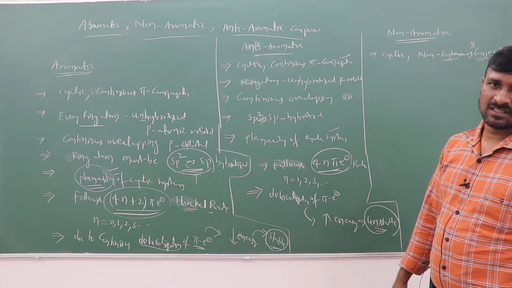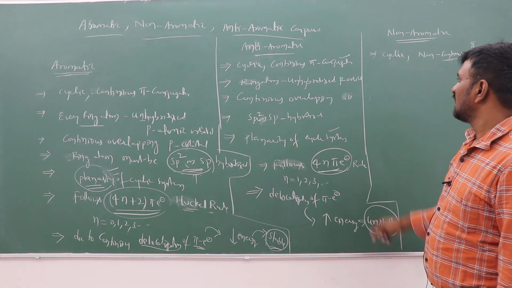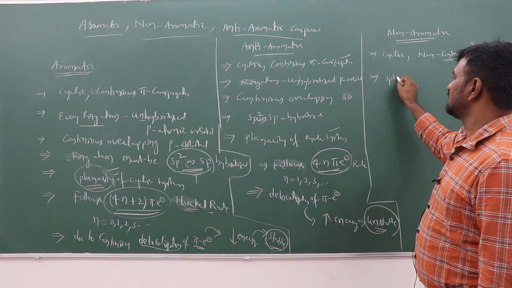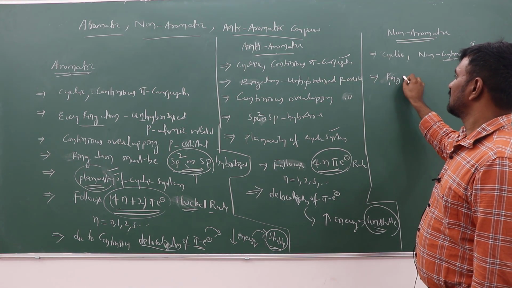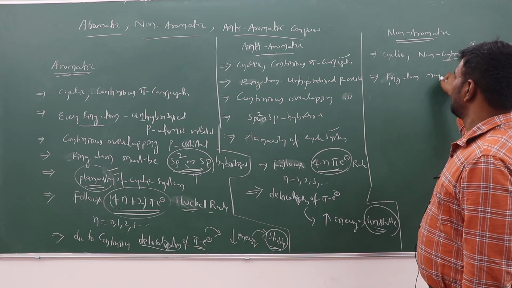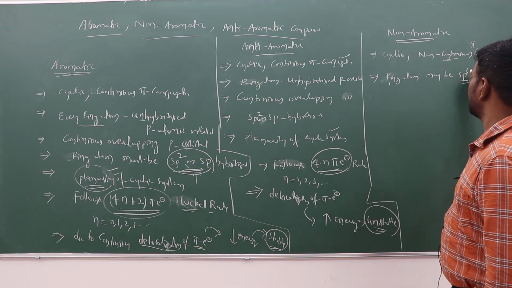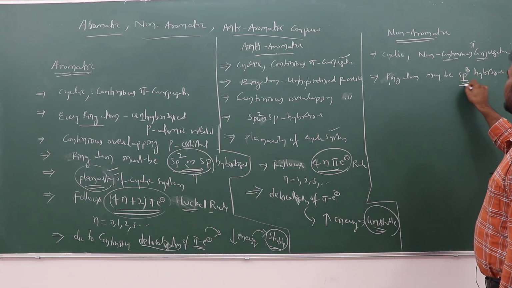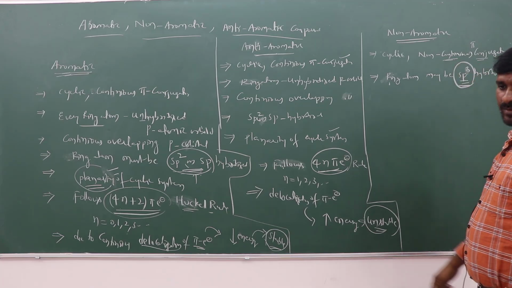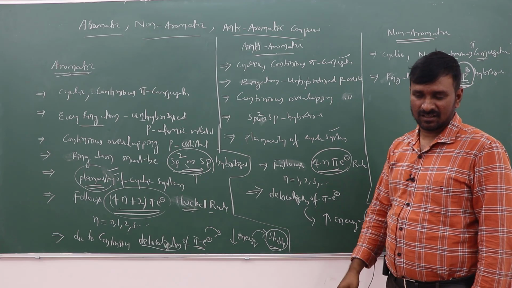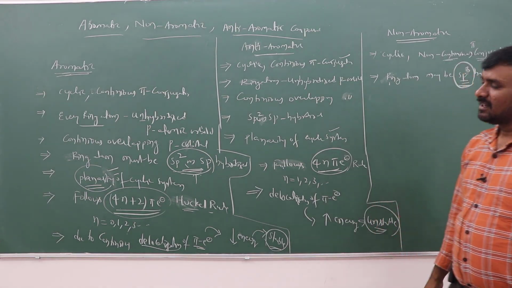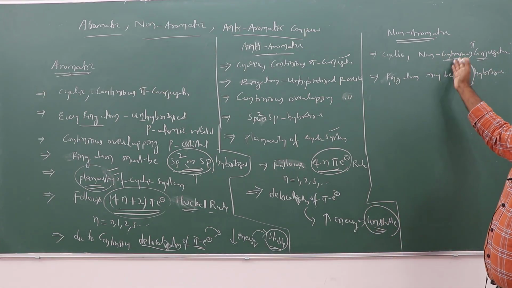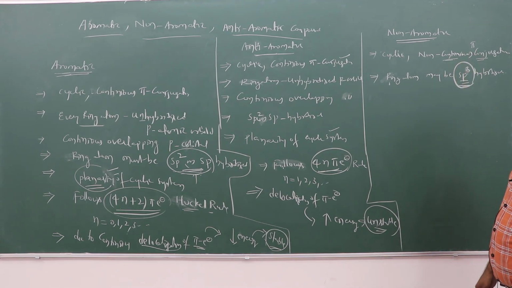And continuous overlapping may not be possible in some cases. Here the ring atoms may be sp3 hybridized carbons, a saturated position, where unsaturation is not there. That indicates continuous pi conjugation is not possible. So it is non-continuous pi conjugation when it is a non-aromatic system.